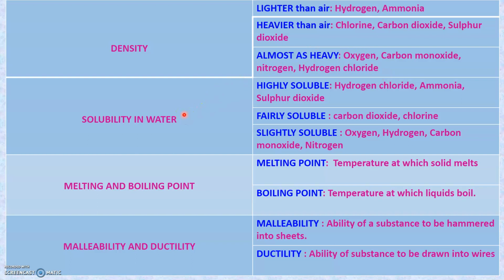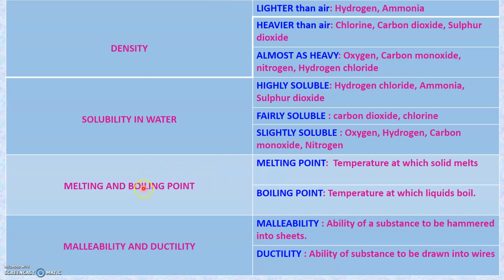The next physical property is solubility in water. Some of the substances are highly soluble in water, while some other substances are fairly soluble, and some others are only slightly soluble in water. Those that are highly soluble in water include hydrogen chloride, ammonia, sulfur dioxide, etc. And those that are fairly soluble in water include carbon dioxide, chlorine, etc. And those that are only slightly soluble in water include oxygen, hydrogen, carbon monoxide, nitrogen, etc.